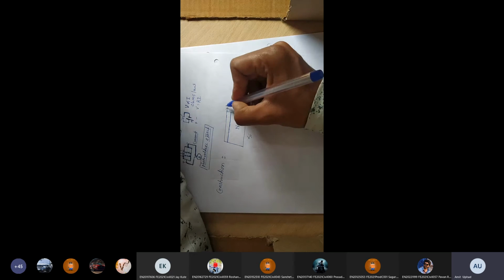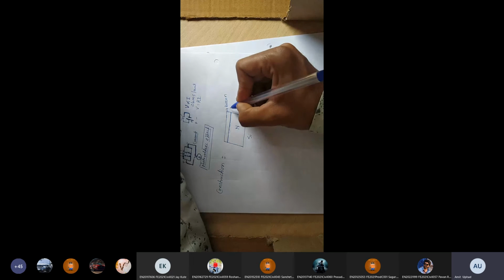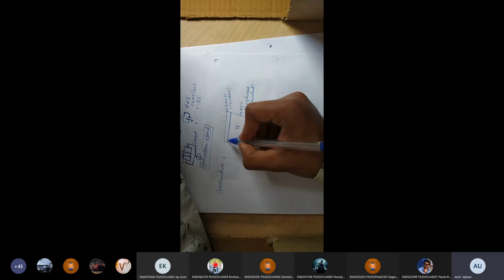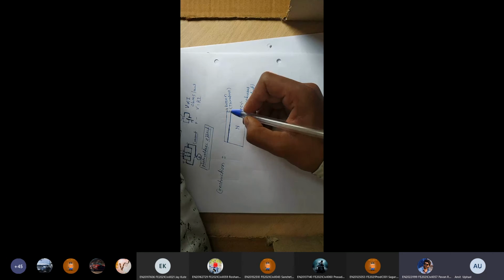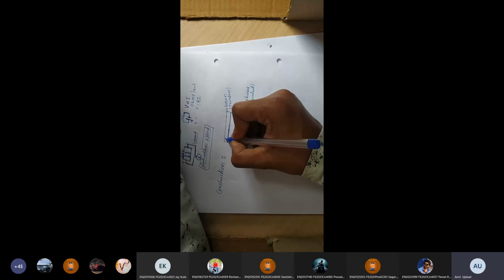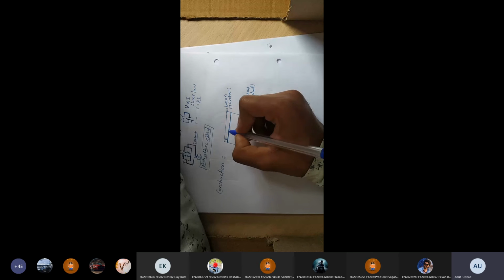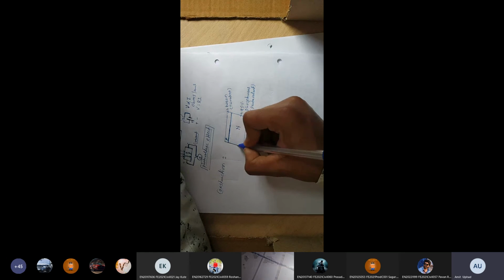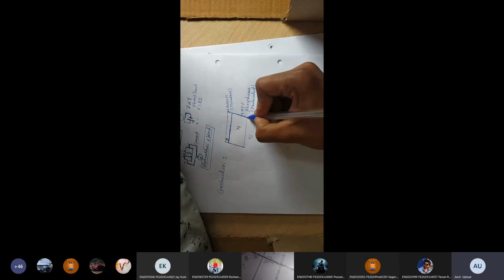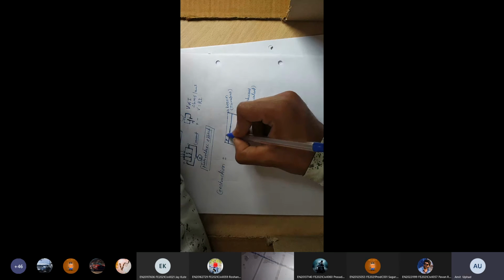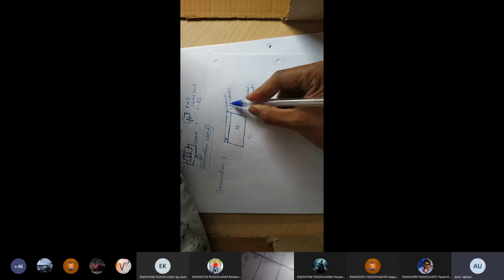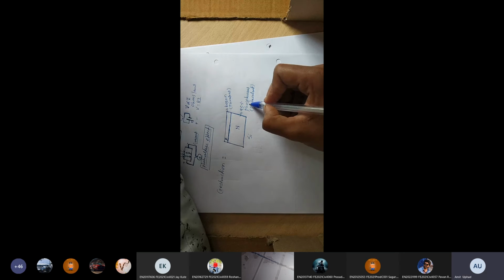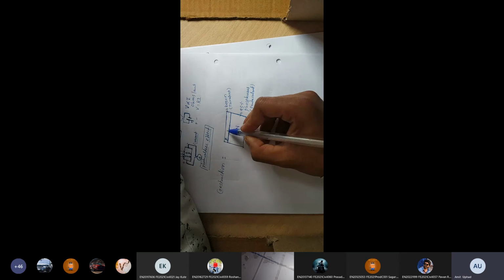And in the remaining 5%, we added boron material, which is a trivalent material. When we add a trivalent material, which type of semiconductor is generated? P-type. Okay, so we can say that this P-type layer is only 5% as compared to N-type material in a given solar cell. Please try to understand the construction of solar cell. Totally solar cell is made up of silicon, and we added phosphorus and boron. Boron is in very less quantity as compared to phosphorus. It is 95% and it is only 5%.